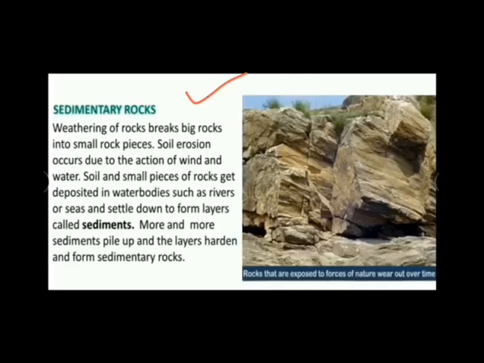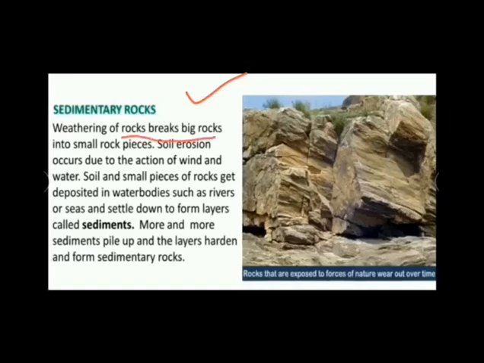Sedimentary rocks are formed when the rocks or the mountains are broken down into small pieces, or cut away into smaller pieces by natural forces such as wind, water, rain, and ice. So the weathering of the rocks breaks the big rocks into small rock pieces.